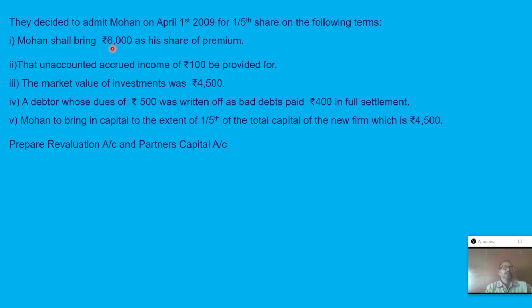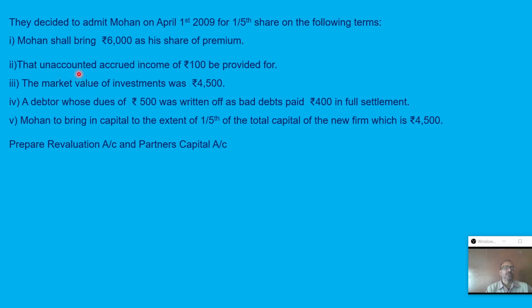Now first adjustment regarding the goodwill. The new partner is able to bring his share of goodwill money, so we should apply the premium method. Under the premium method there are two entries: cash or bank account debit to premium for goodwill account, and premium for goodwill account debit to sacrificing partners capital account. If a separate ratio or any other instruction is not provided, the old ratio will be considered as the sacrificing ratio. In this question, no such information is there. So the old ratio will be considered as the sacrificing ratio.